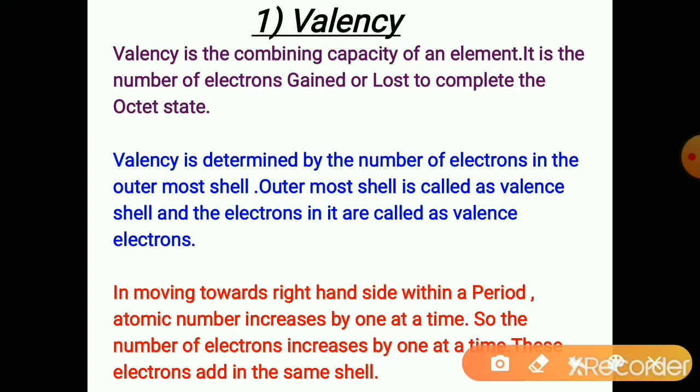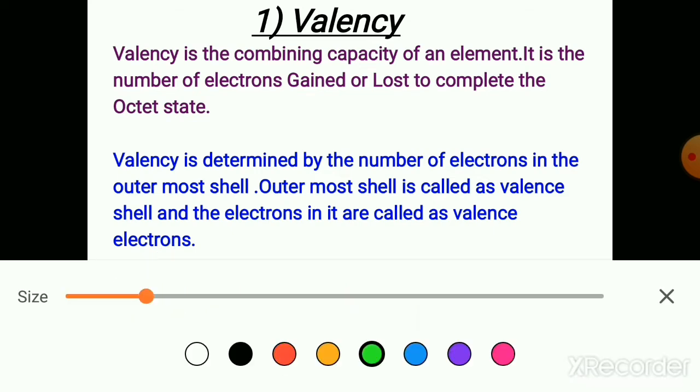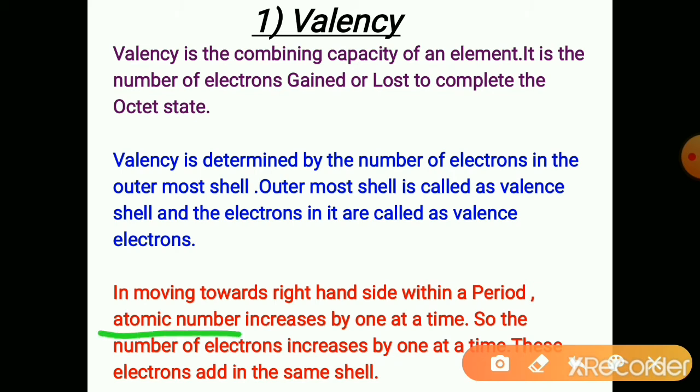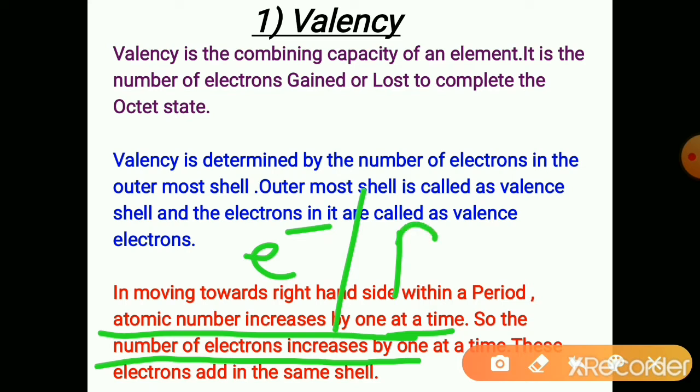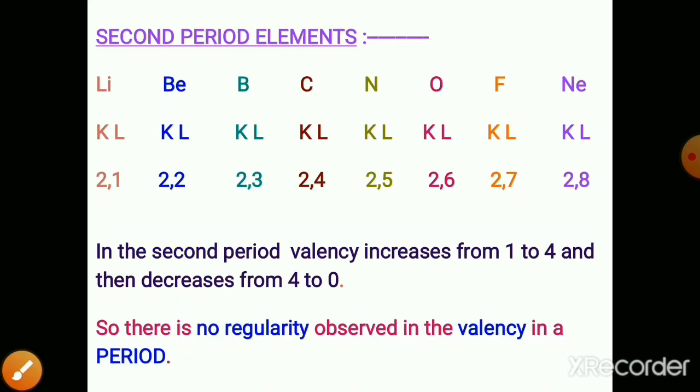So, moving towards the right-hand side within a period, atomic number increases by 1 at a time. So the number of electrons increases by 1, because atomic number is nothing but the total number of electrons, or total number of protons, in that atom. But these electrons add in the same shell.